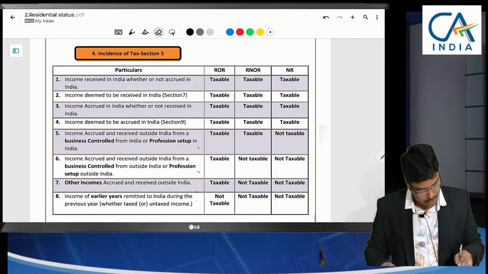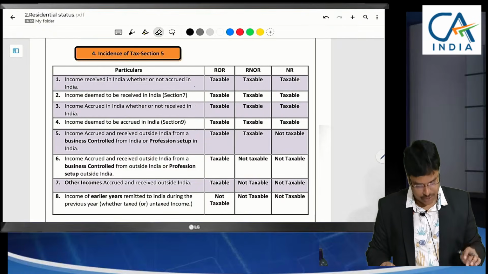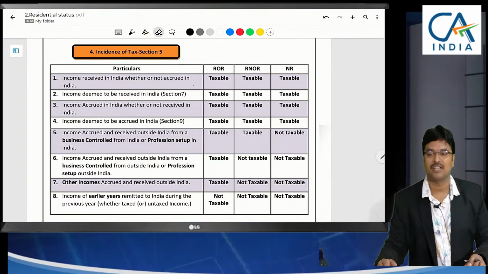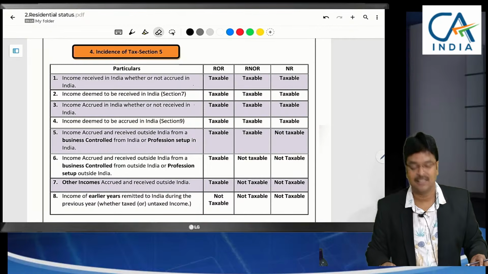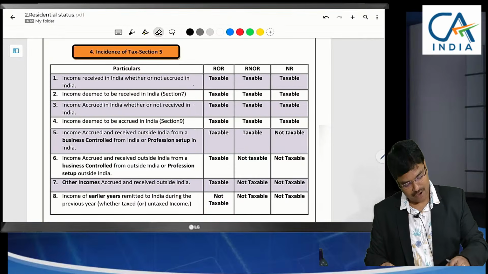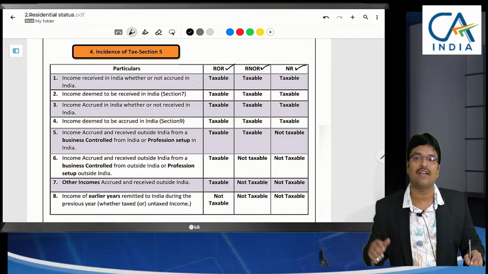This should also form part of our tool, sir. Actually, we have decided in the first session itself, some toolkit we need to maintain so that we can easily suggest to our clients. This is one of those toolkits, we can say. Because incidence of tax differs for resident and ordinarily resident, for resident but not ordinarily resident, or for non-resident. This is what we have decided till now.